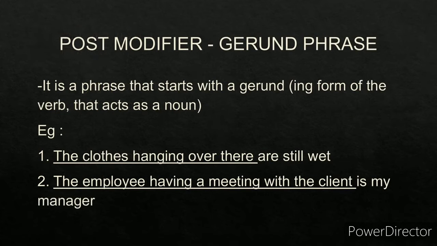Now gerund phrase. Gerund phrase is a phrase that starts with a gerund. What is gerund? Ing form of the verb that acts as a noun is a gerund. For example, the clothes hanging over there are still wet. So the clothes hanging over there is a noun phrase. It consists of a gerund phrase, hanging over there, because it starts with a gerund, hanging, and clothes is the noun.